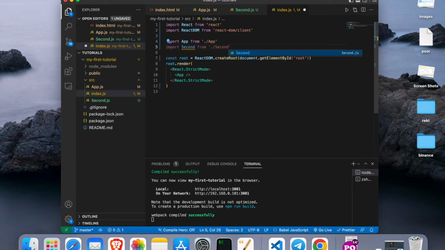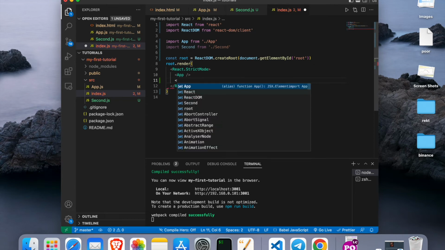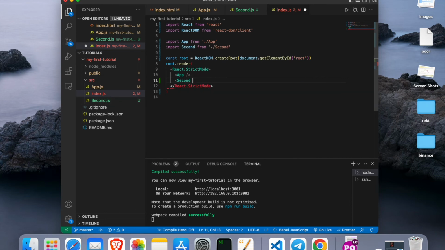The file name is second, and in here we don't need to specify .js, we just need to write second, and that's enough. After it we're going to use it, just the way we have been using this App component. So underneath this App component, let's render our component that we have just created, second.js. Just type in here Second.